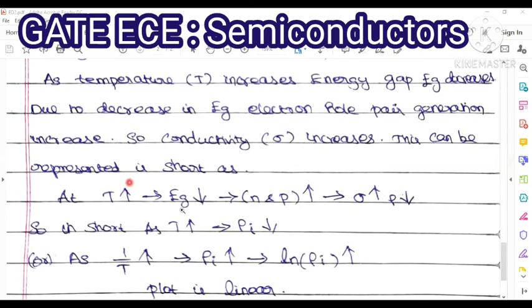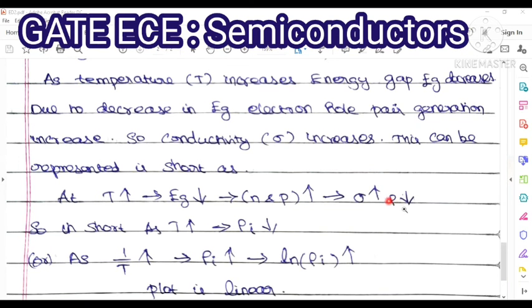Temperature increases, energy gap decreases. Due to the energy gap decreasing, our electron and hole pair generation increases. So the conductivity increases automatically.